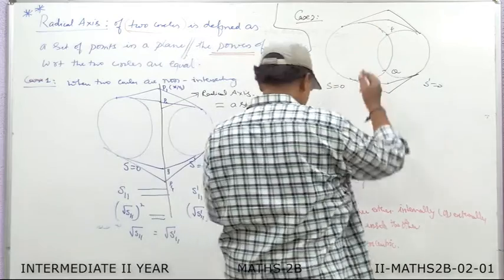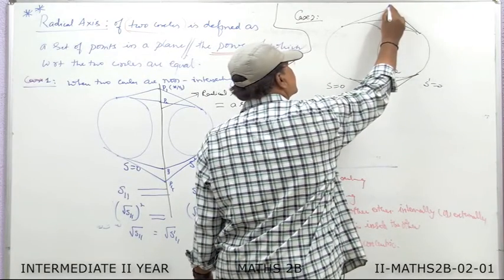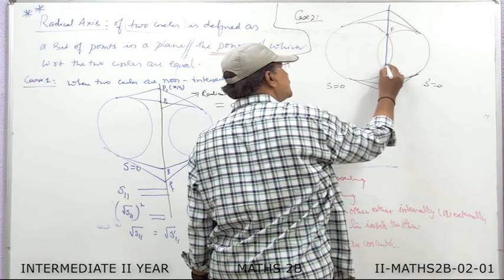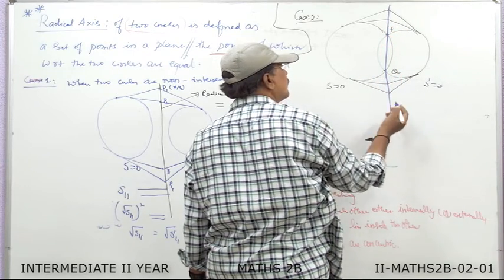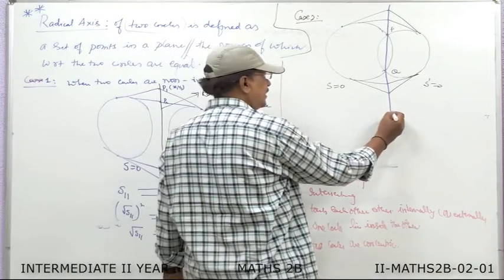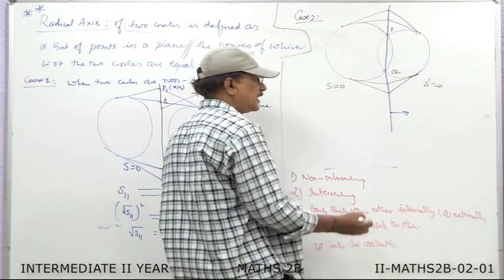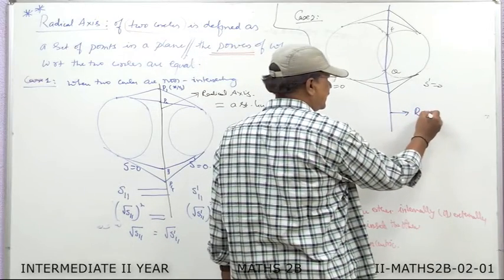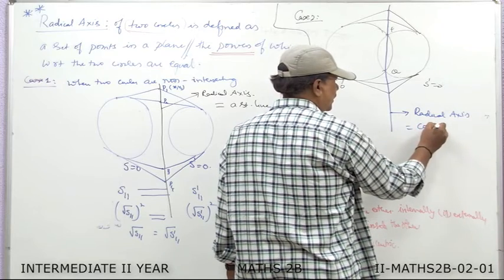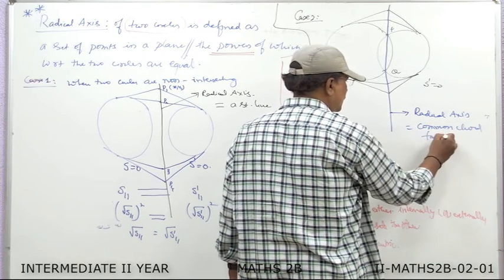Therefore, if you join these points, we get a line like this. This is the line passing through these points. Now, if you observe this, it is again a straight line. Moreover, this line is a common chord for the two circles. Therefore, it is the radical axis and it is also the common chord for the two circles.